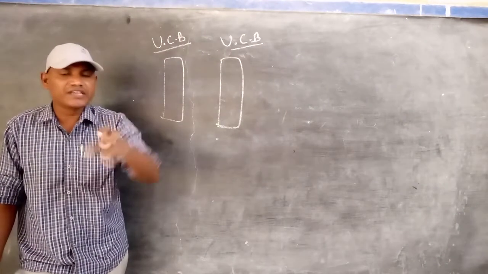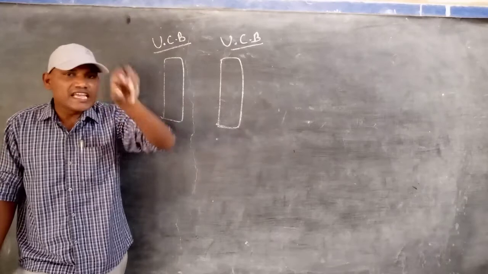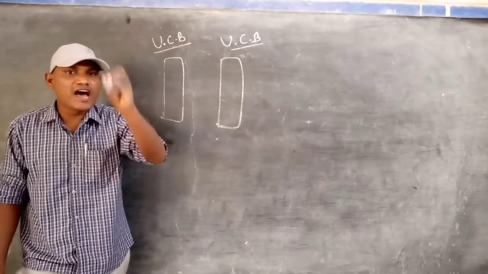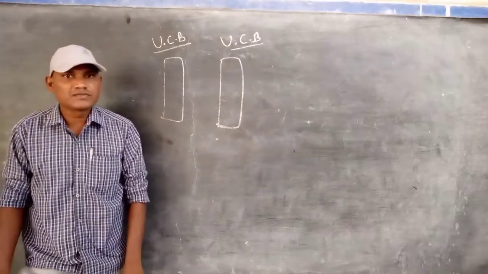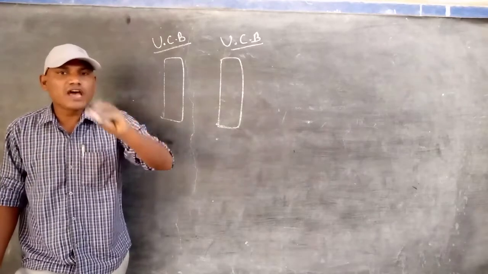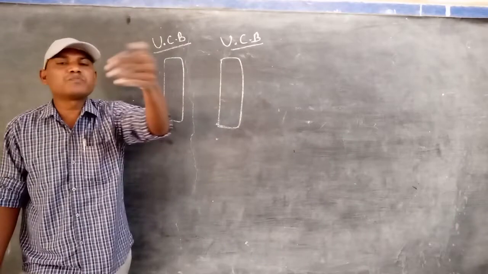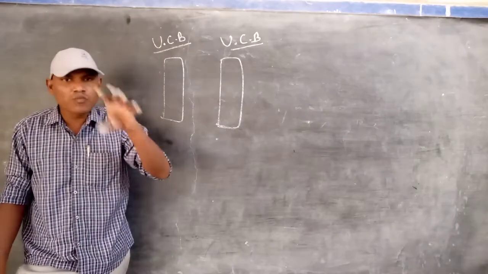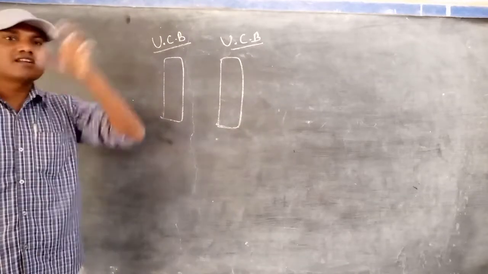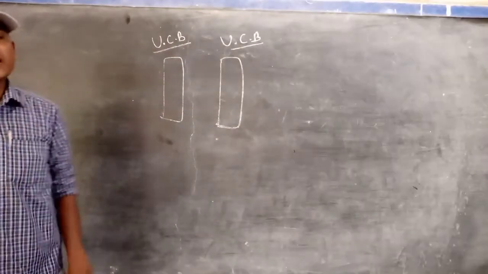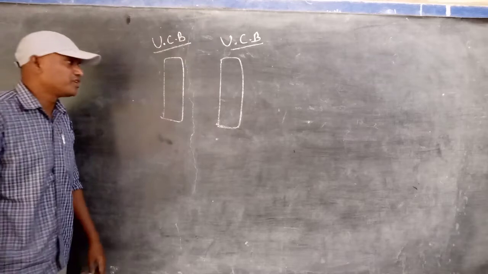But we know very clearly, protons are present inside the nucleus. They are in a stable mode, always in stability. Protons do not move from their position, but electrons are moving around the nucleus in a particular orbit. That's why electrons are in motion and protons are at rest. That is the meaning of that.